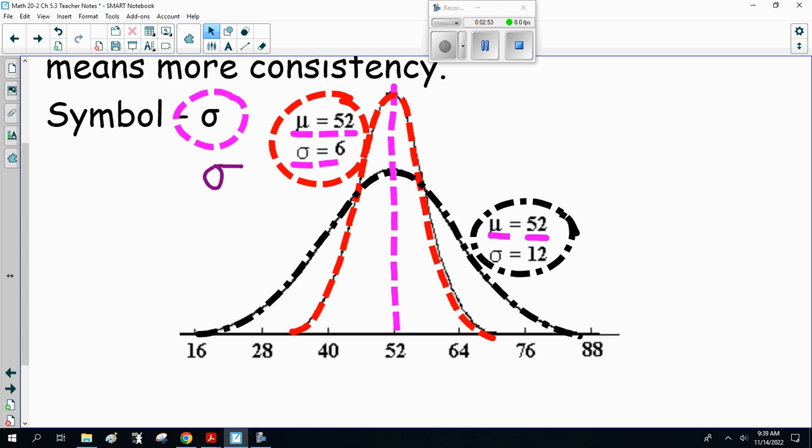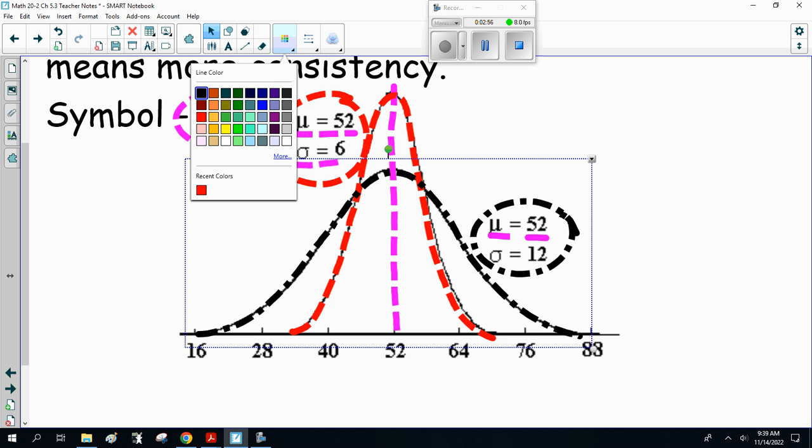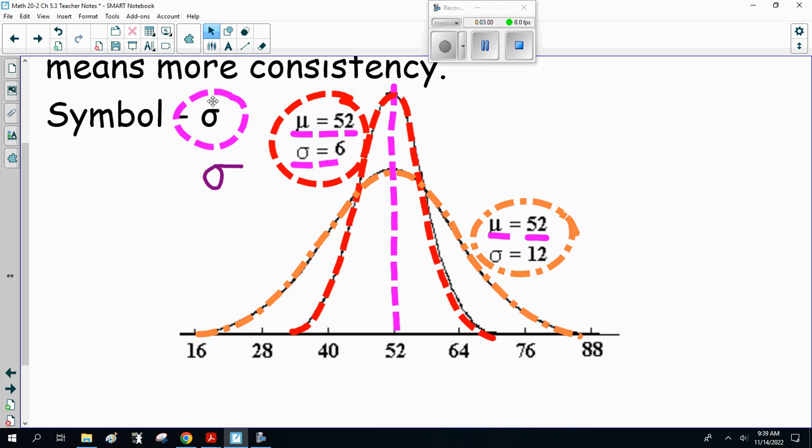So the bigger the standard deviation, the wider or more spread out the data is. The smaller the standard deviation, the more consistent you are. That's important to note here.